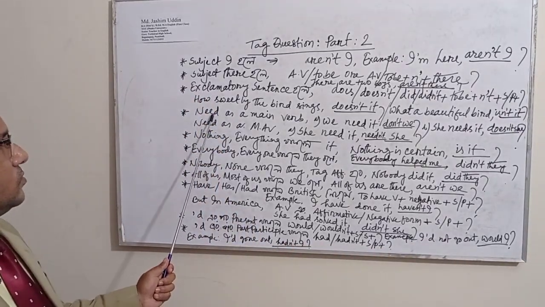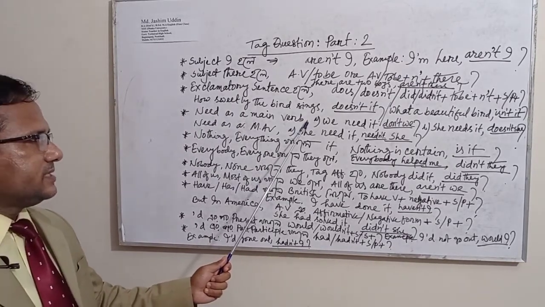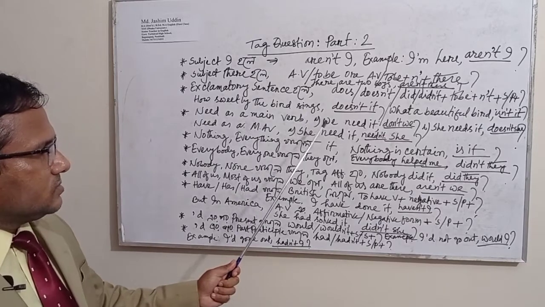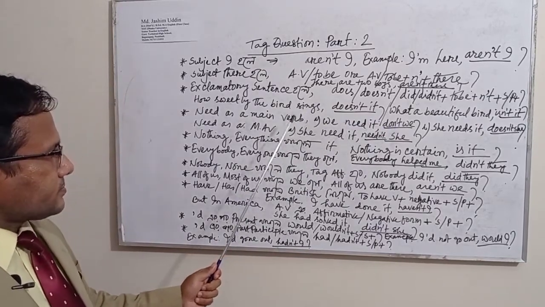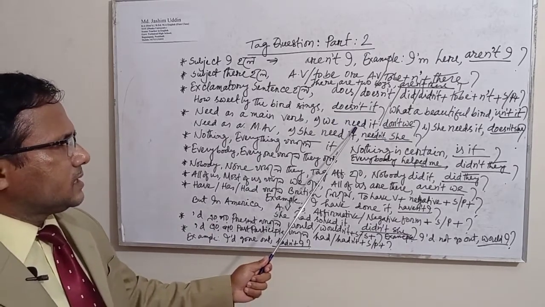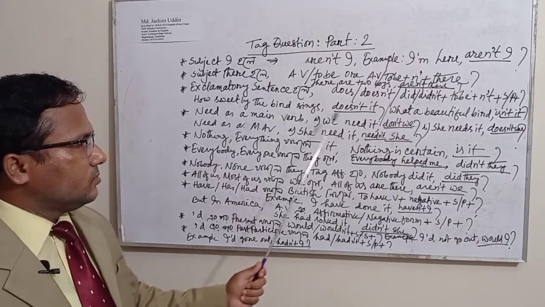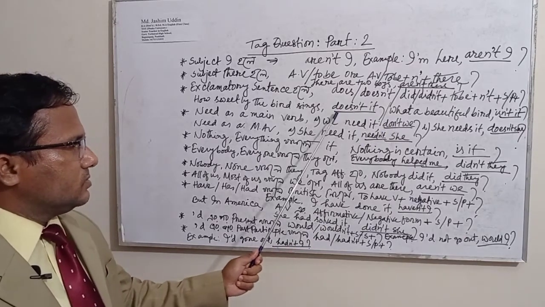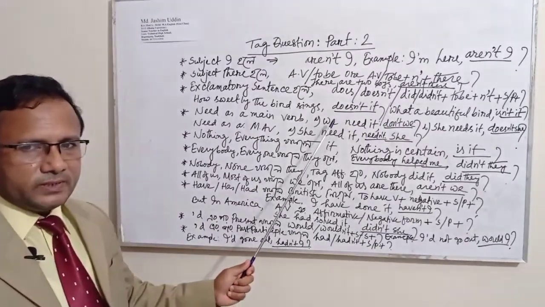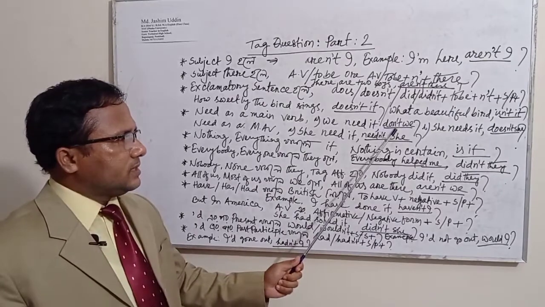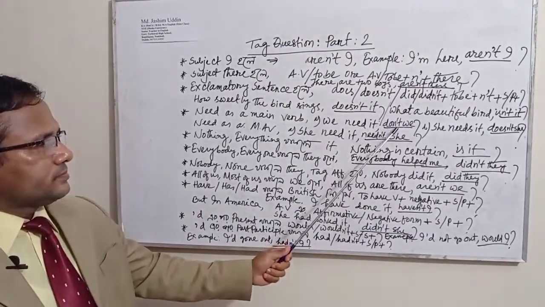If we use need as a main verb in any kind of sentence, what will we write down? Do or don't. If the sentence is in such a way, we need it, don't we? Because need is here in present form. This is why I have written here don't we.